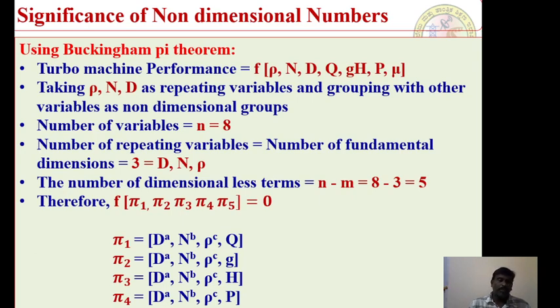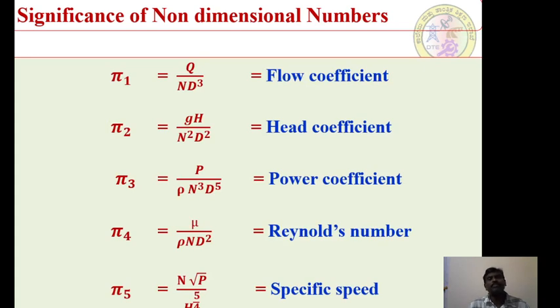So using this particular concept, we have the arbitrary powers d to the power of a, n to the power of b, rho to the power of c. A, b and c are the arbitrary powers. How do we find out the value of the arbitrary constants a, b and c? We have the concept of dimensional homogeneity. This dimensional homogeneity we have already discussed in fluid mechanics very clearly in the dimensional analysis concept.